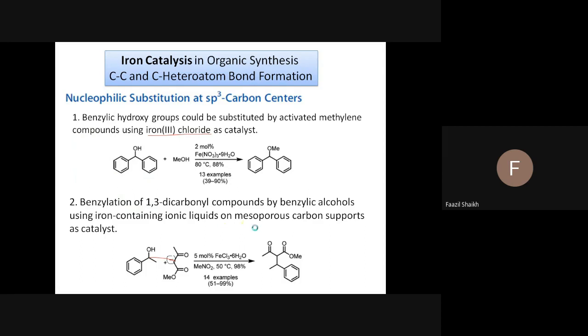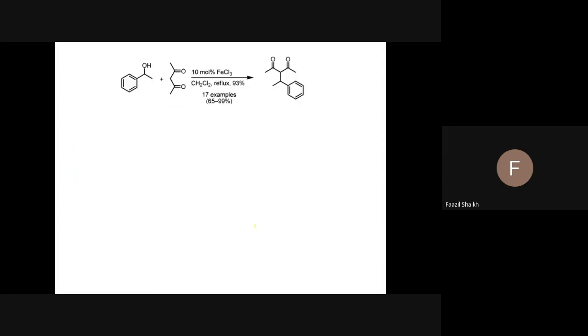Go for next reaction. See, in this we are using how much amount of iron chloride? Only 10 mole percentage. 10 mole percentage means out of 100%, if we are using 100% starting material and 100% of this other starting material, this is a 1:1 ratio, and this is only 10 mole percentage ferric chloride. What is the meaning of this? This is the solvent we are using here. This is a solvent called dichloromethane.